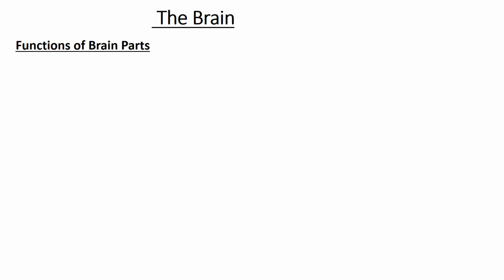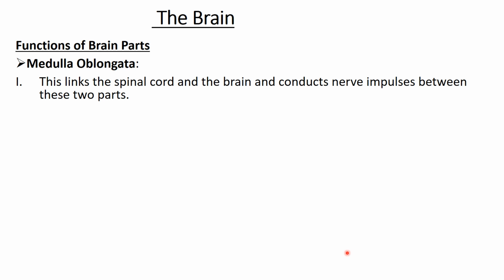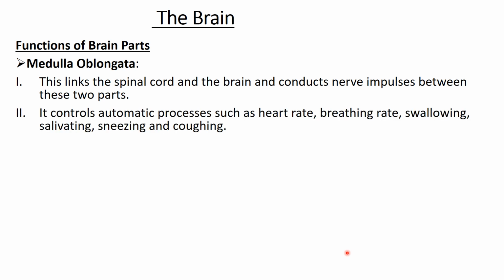So let's just visit them again now, this time a bit slow, so that we just amplify on what we've discussed. So we start with the medulla oblongata, which I said the function is to link the spinal cord and the brain, and also conducts nerve impulses between these two parts. Because of this, it also controls automatic processes such as heart rate, breathing rate, swallowing, salivating, sneezing, and coughing.